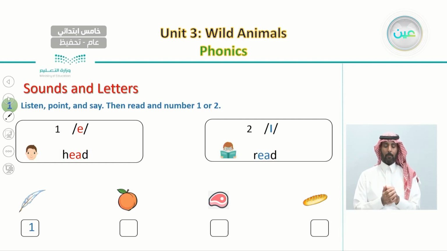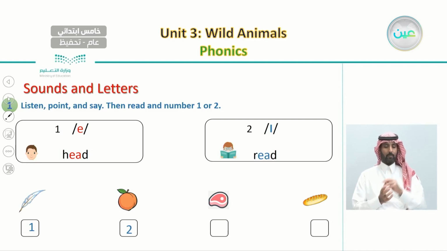Now let's listen to the next word. Peach. So, what do you think? Does the word peach belong to the first sound in head or the second sound in read? Of course, it belongs to the second sound, number two. Peach, read. Very good.